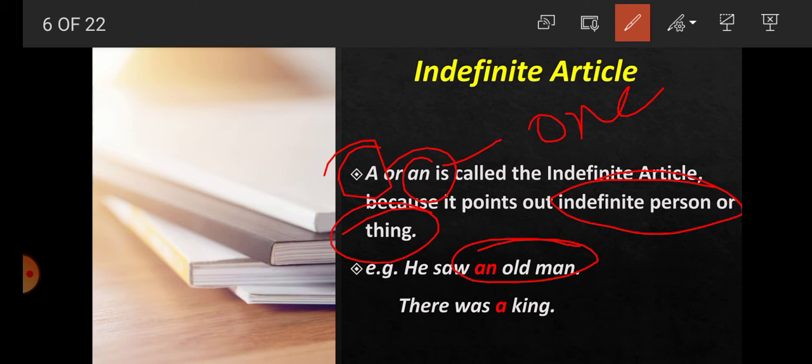There was a king. What does it mean? There was one king. Here there is not any particular king. So this is what? Indefinite article. So student, whenever we have to point out any indefinite person or thing, we have to use indefinite article a or an.